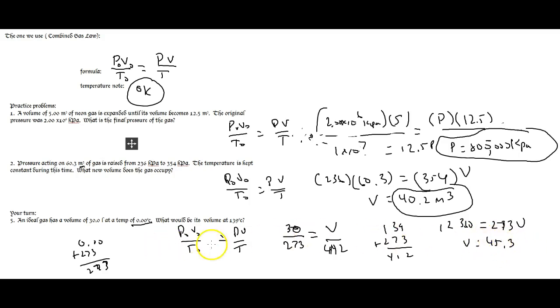So then I divide by 273, and I get my volume at the end is equal to 45.3. Check my units, liters, liters. Bam. All right, that's it. From that you should be able to do the rest of the worksheet. Have that. Come see me if you have a problem.